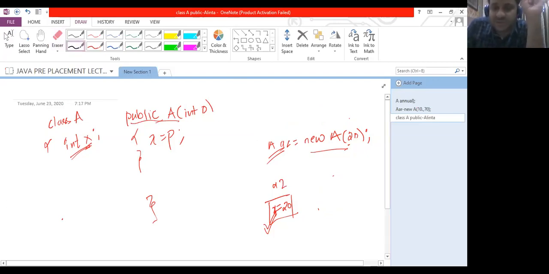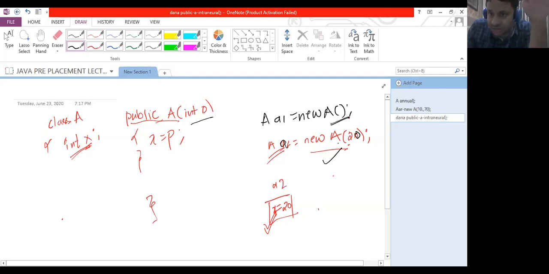But suppose I intend to create an object that will call the default constructor. Here there is a parameterized constructor, and there is no default constructor created by me. If at the time of creating an object I am passing an argument, it will call the parameterized constructor.